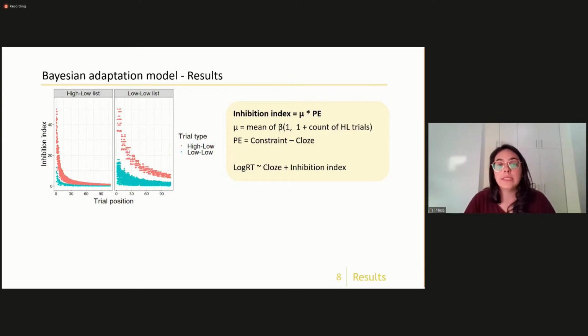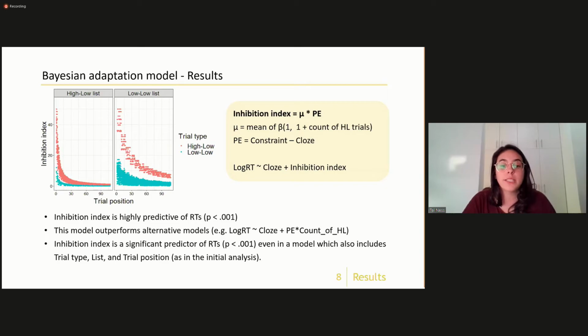We can also see that this inhibition index, of course, decreases as the experiment progresses, and more so for the high-low trials. And importantly, we see that the decrease is greater and faster in the high-low list on the left panel, since these participants experience the disconfirmation of strong predictions very often, and their estimate of predictive validity decreases rapidly.